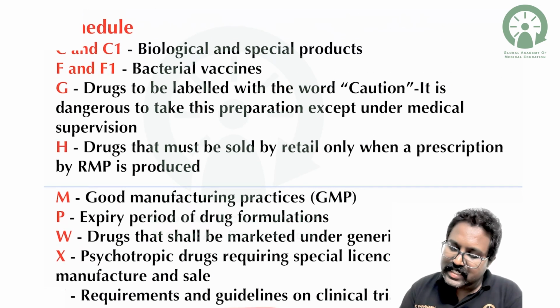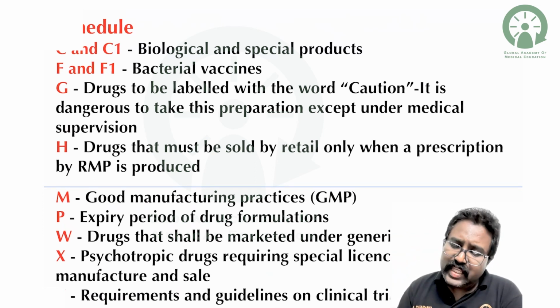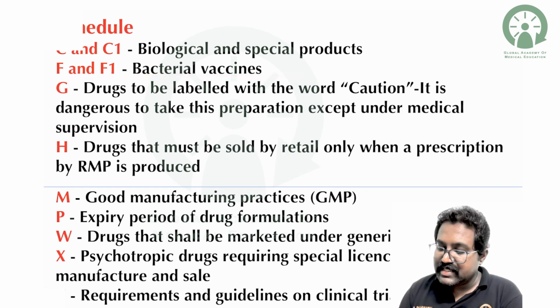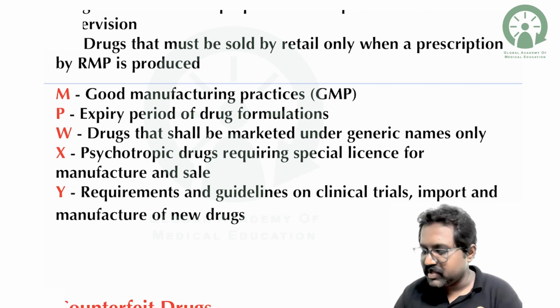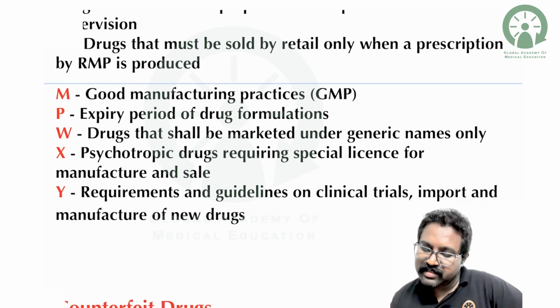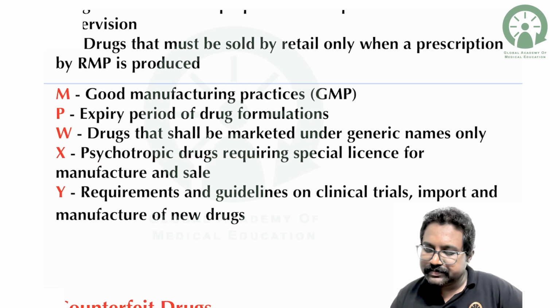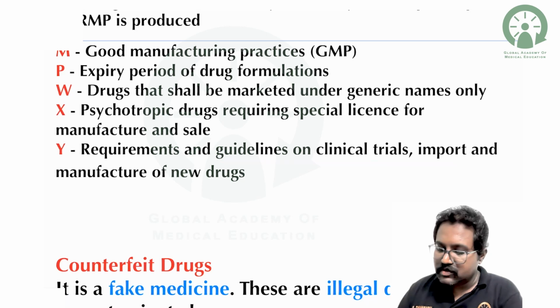So just to revert, C and C1 stand for biological products. F and F1 stand for bacterial vaccines. G stands for guidelines or under the supervision. H stands for retail only. Drugs should be procured only on giving the prescription. So M stands for good manufacturing practices. P stands for expiry date of drug formulation. W stands for rules regarding making generic drugs only. X stands for psychotropic drugs, and Y stands for guidelines to do the clinical trials.